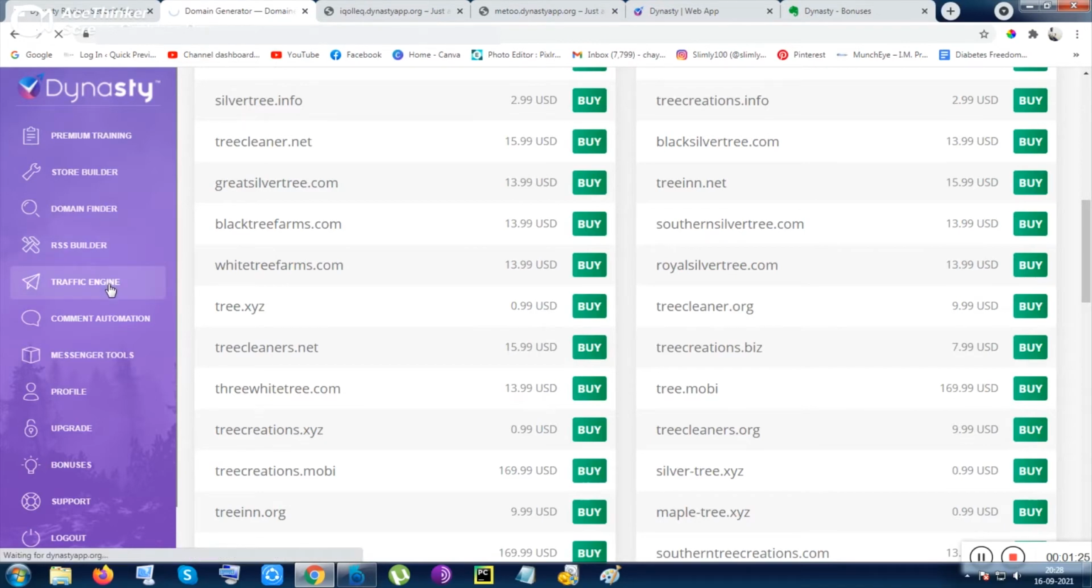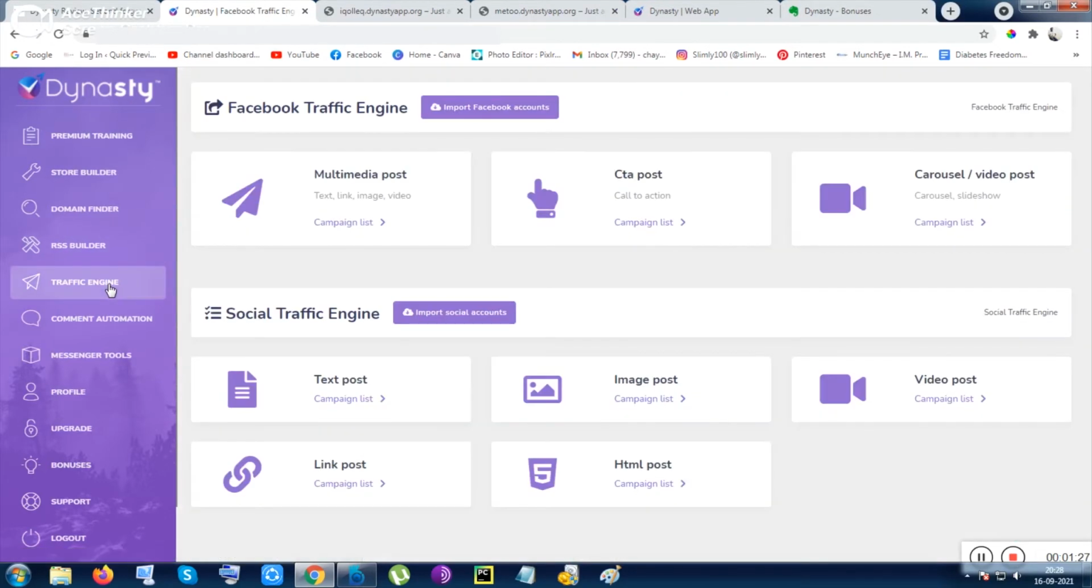Next, the thing is traffic engine. Traffic engine is an additional stuff of this tool. Like you can think of creating any post and send to the social media and get traffic. Okay, so multimedia posts can be created, call to action post or carousel video, anything you want you can create here and you can send to your social media. But you need to import your Facebook account, you need to integrate your other accounts.